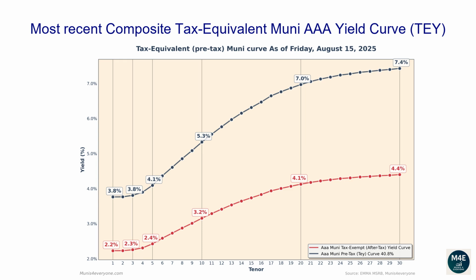The 1-year tax-exempt yield is 2.23%, corresponding to a 3.77% tax-equivalent yield for investors in the top tax bracket. The 2-year tax-equivalent yield is 3.76%. The 5-year tax-equivalent yield is 4.09%. The 10-year tax-equivalent yield is 5.33%. The 20-year tax-equivalent yield is 6.97%. The 30-year tax-equivalent yield is 7.43%.